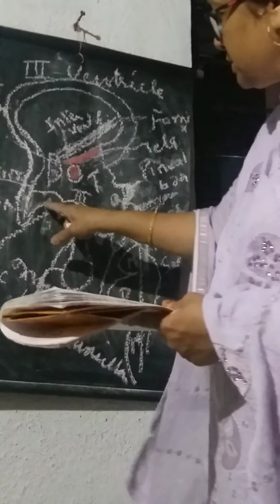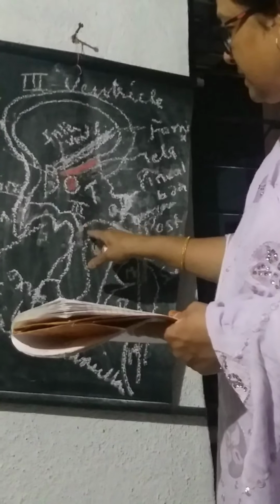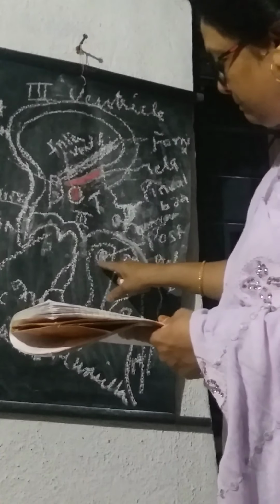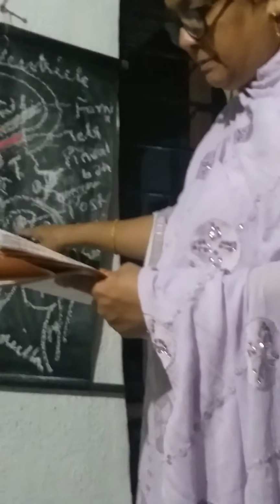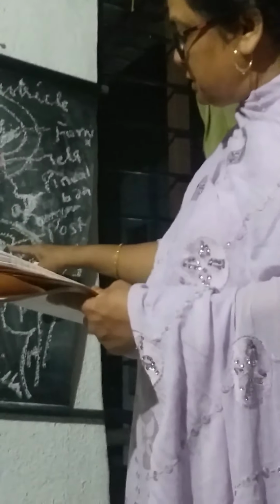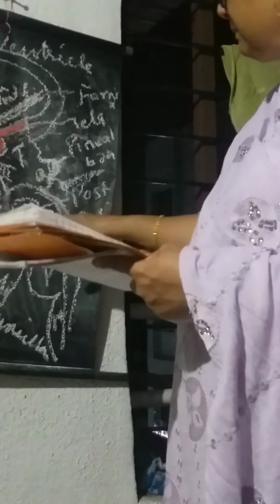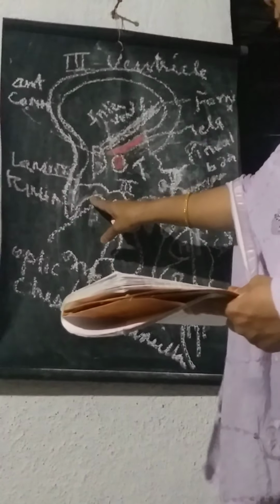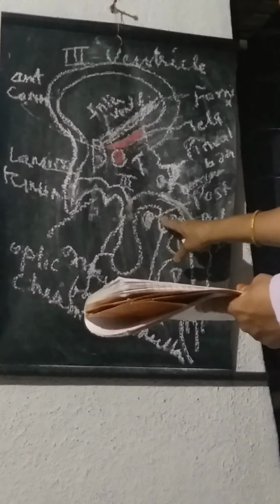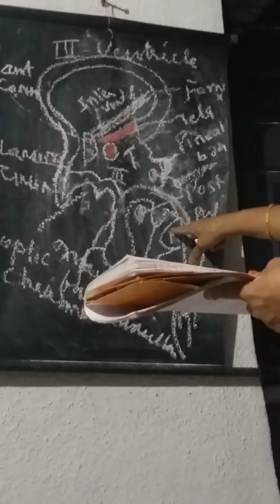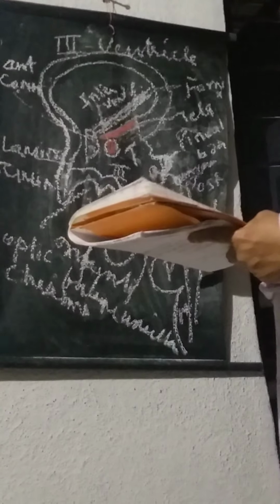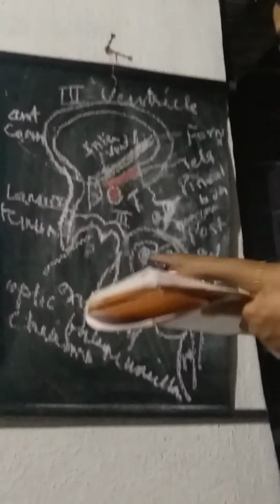So the floor is formed by the optic chiasma, the infundibulum, the mammillary bodies, the posterior perforated substance over here, and the tegmentum of the midbrain. So this is the floor of the third ventricle.